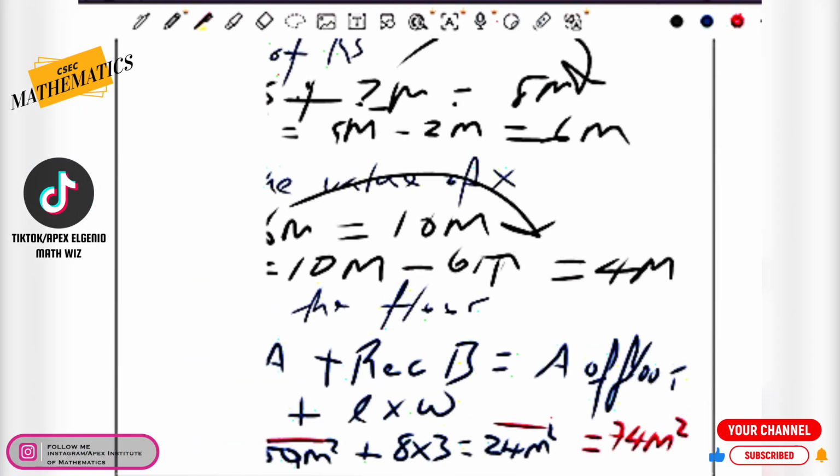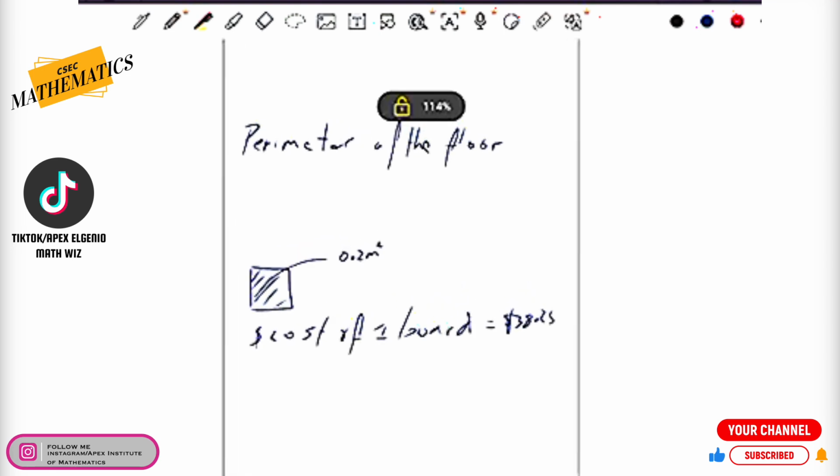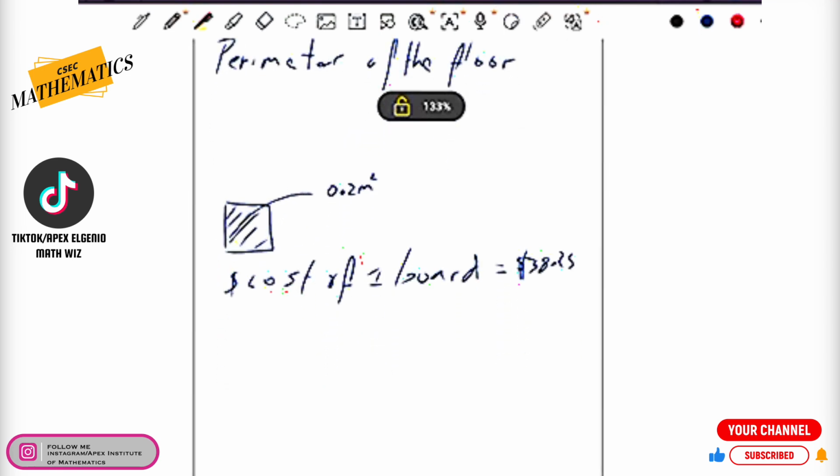Let's then move on to finding the remaining measurements here. It did say that we should find the perimeter of the floor. Now again, I know that sometimes when you guys are doing exams, you get a little bit nervous, you didn't practice enough, or you don't have enough knowledge. Perimeter means the distance around the edge of that particular shape. And like I said, the shape could be a standardized shape like a square or rectangle or a triangle, or it could be a composite shape like what we're looking at here.